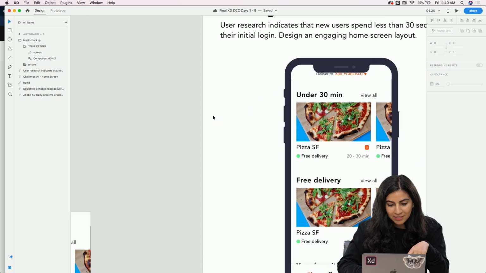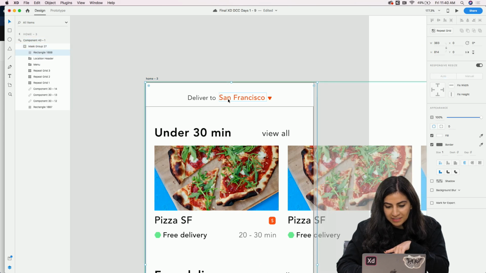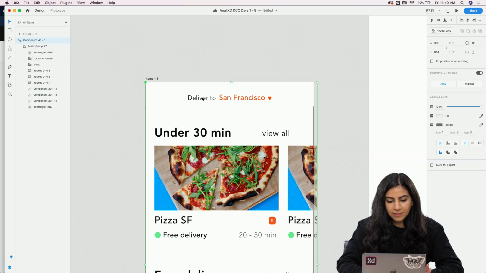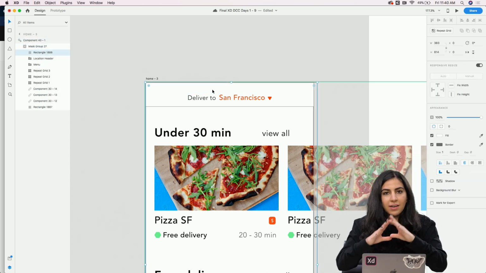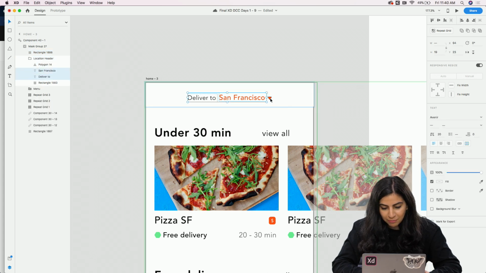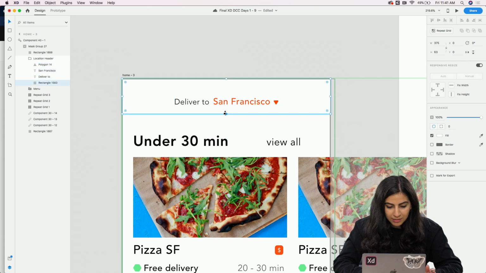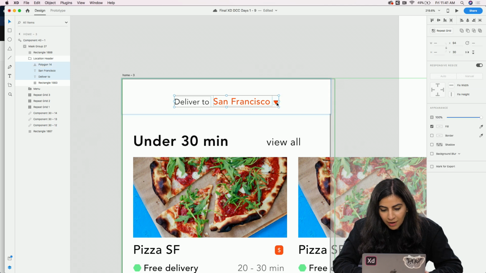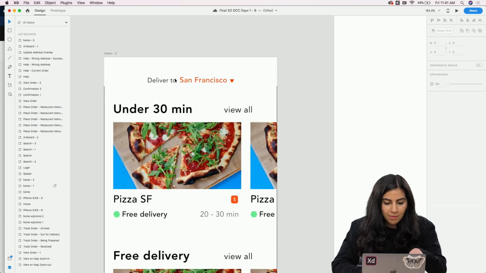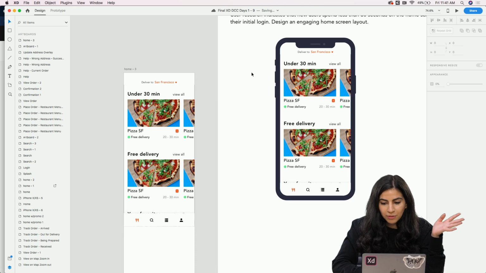And so since I made this into a component before I pasted it on, I can click on this and edit it. And also, oops, during this challenge, I did make this header into a component, but I think I did that halfway through. So some of my files don't have it as a component, but that's okay. Let me just bring this down a little bit more. But I can go back and polish everything up for Behance. So now that I brought this down here, you can see that it updated on here, which is really nice. So I don't have to do things twice.